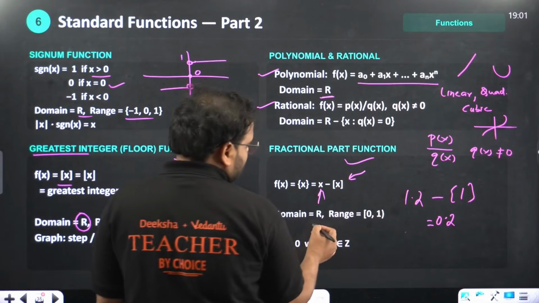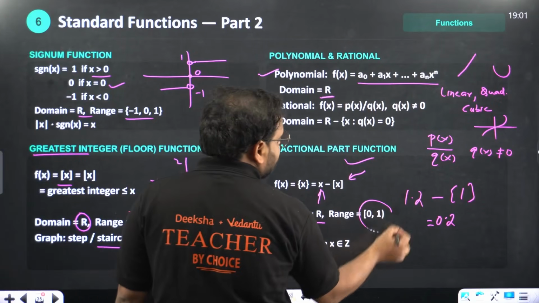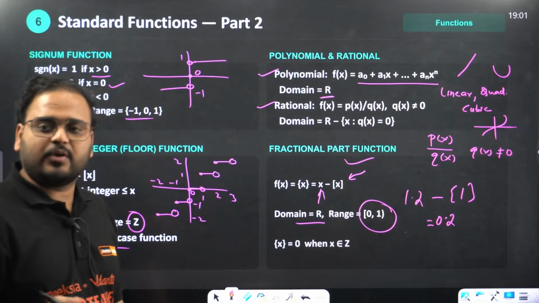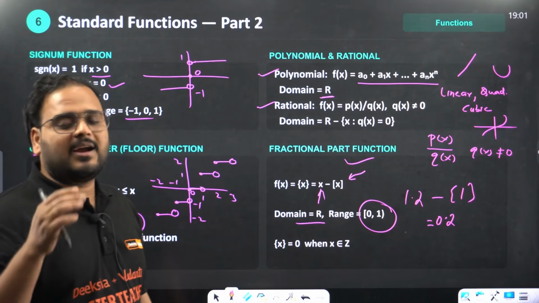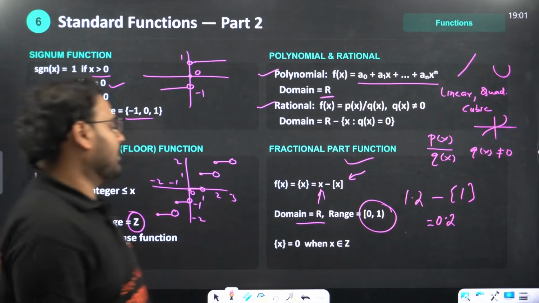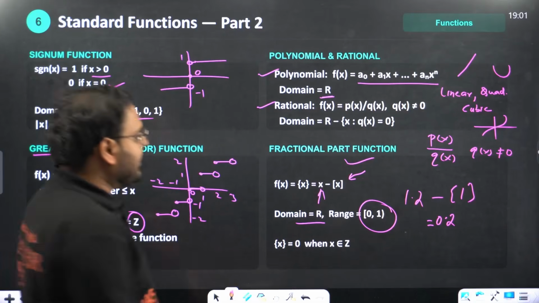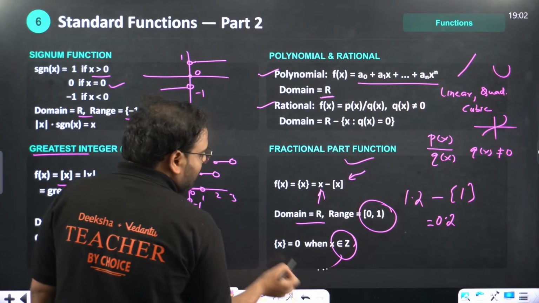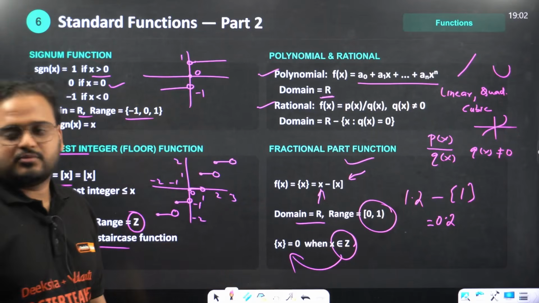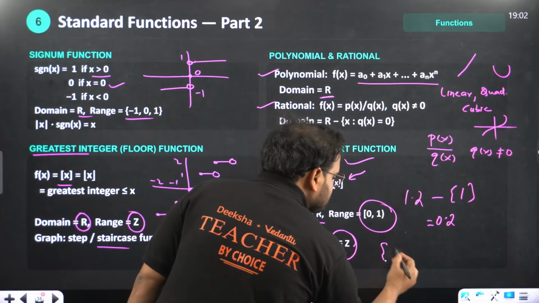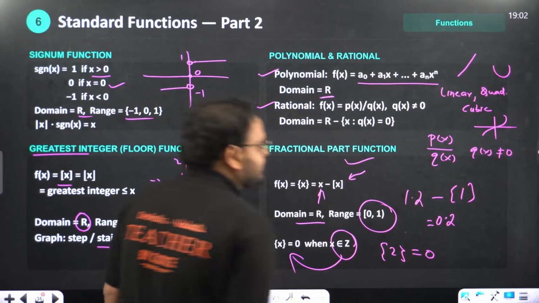Domain is all real numbers, range is between 0 and 1, because it is the fractional part, right? It will always be a decimal between 0 and 1. And for any integral value, fractional part is what? 0. If I ask you the value of this, it is 0.